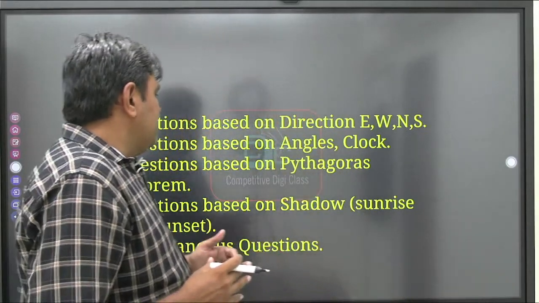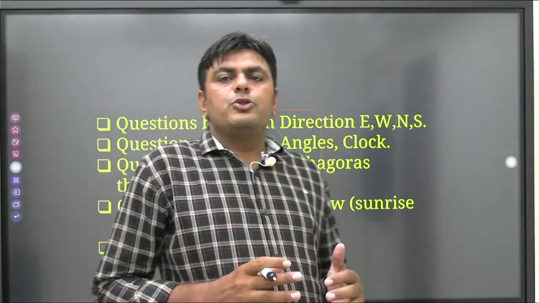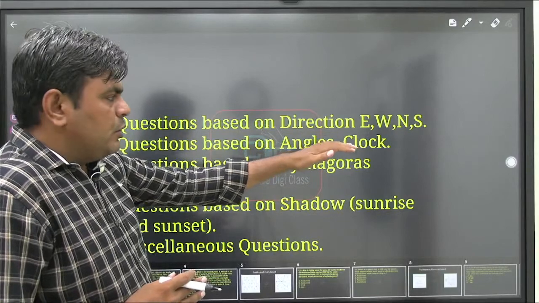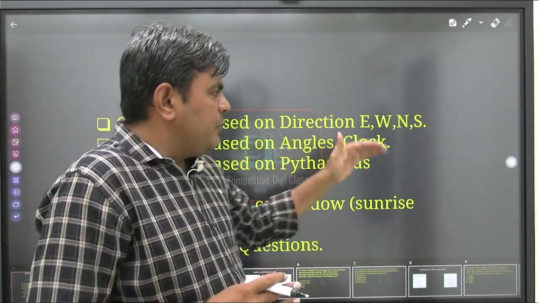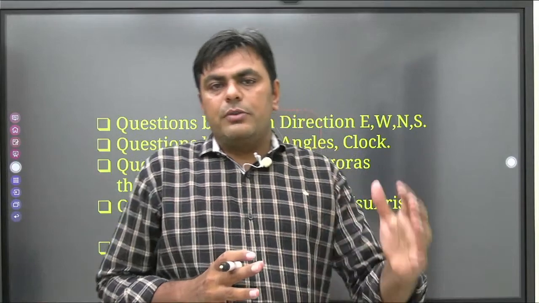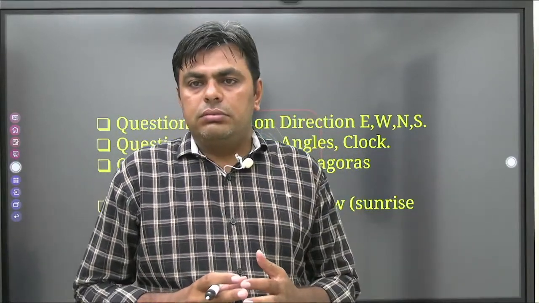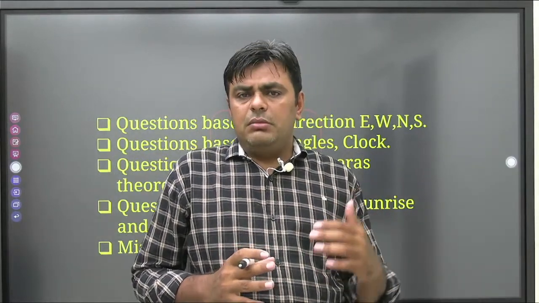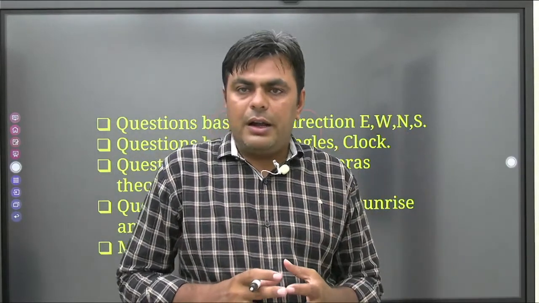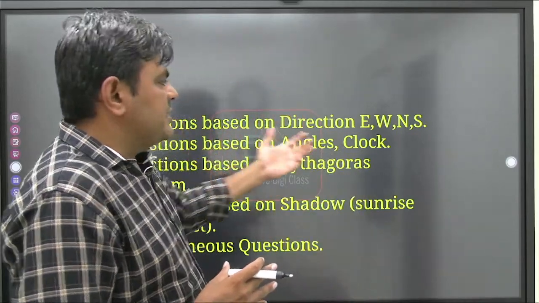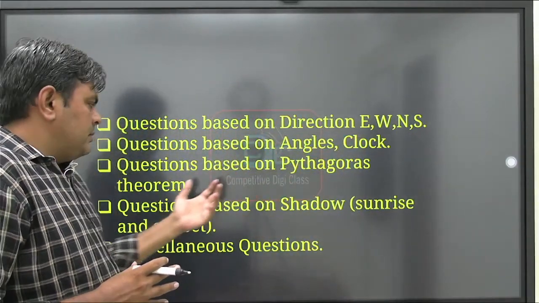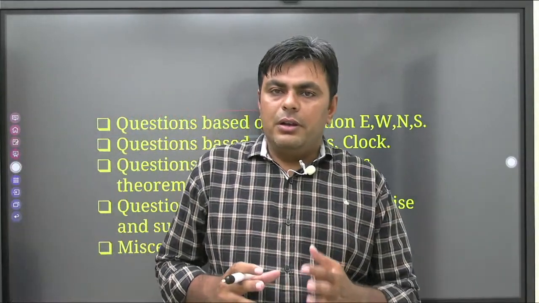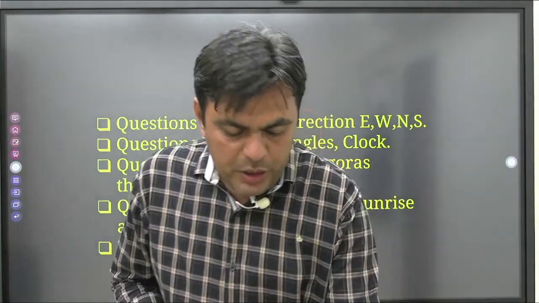Again friends, one by one we are going to cover these four types of questions mainly. In each topic we are first going to see the basics of that topic, and then we will see question answers based on it. We will start with easy questions, then also take one hard question. So questions based on direction, then angles, then Pythagoras theorem, and then shadow. That is what we are going to learn today. Okay friends, ready? Now we'll start the topic.